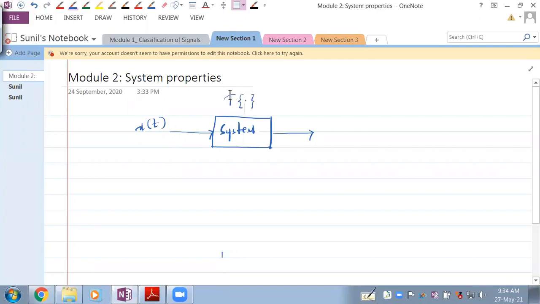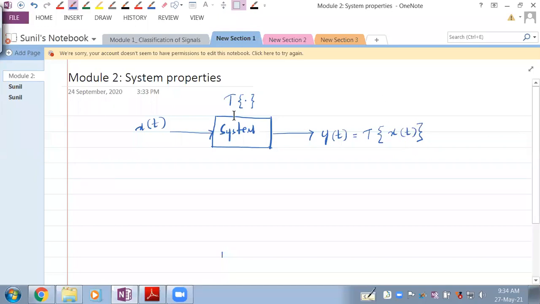This is how a system is represented, which means that this is a transformation on what is being applied to the system. So if we say y of t is the system output, then it looks like a transformation on the input x of t. Everybody understand this point? So what is a system?